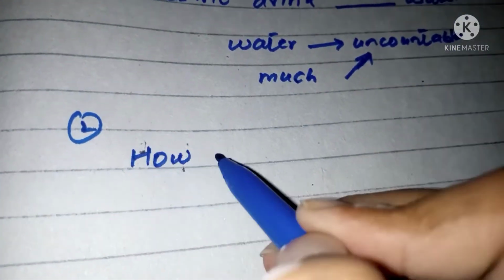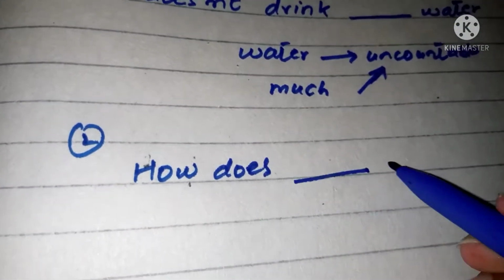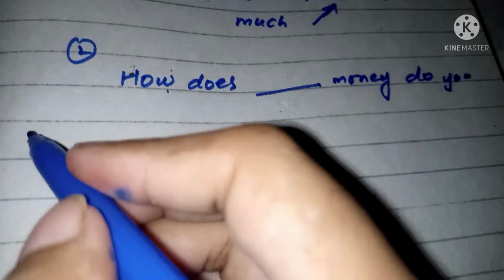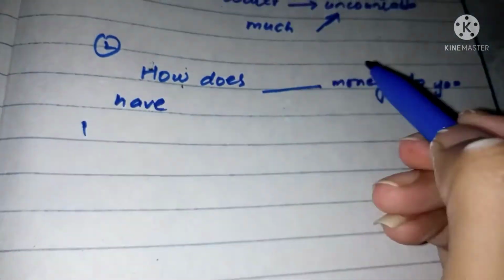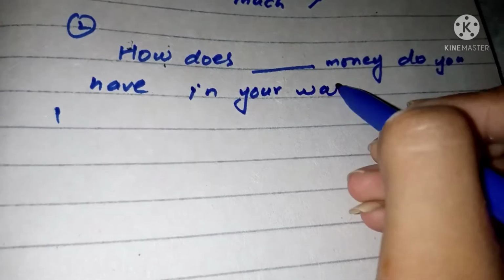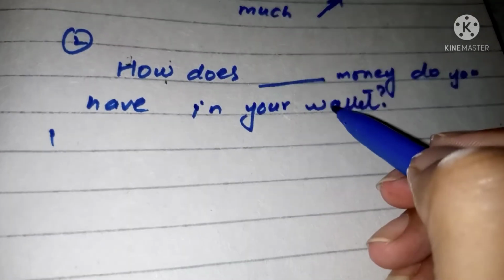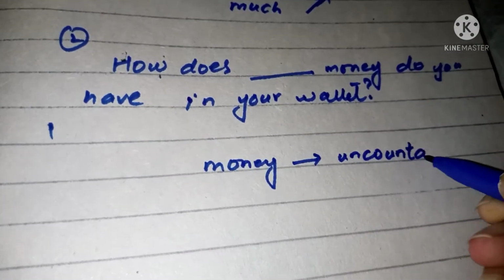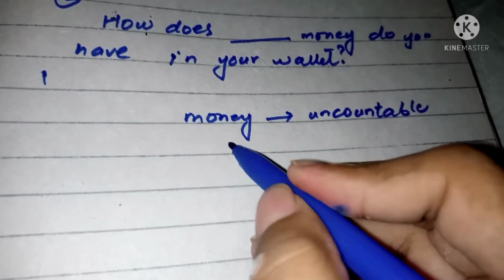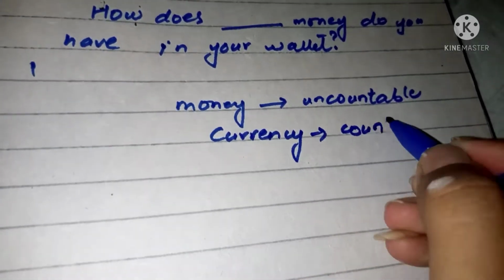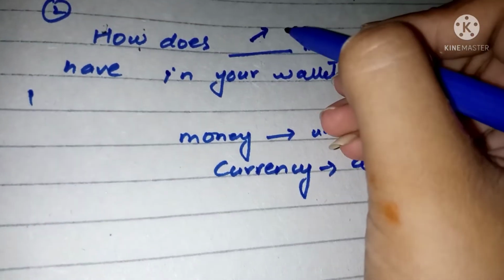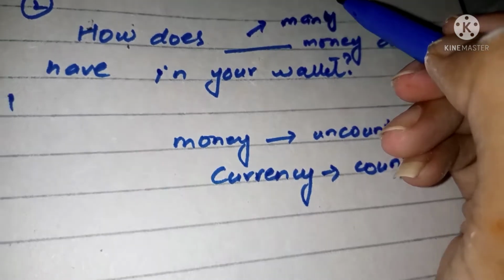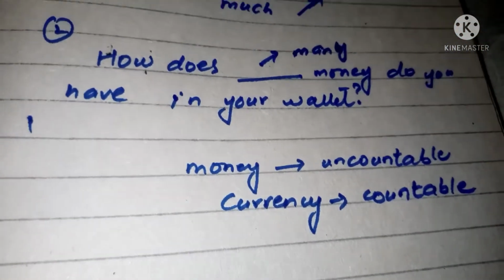Example 2. How dash money do you have in your wallet? How much money? No, we will not use much. We will use how many money do you have in your wallet? As money is an uncountable noun. Interesting thing here is we cannot count money. We cannot say 1 money, 2 money. We count currency. 2 rupees, 3 rupees, $1.